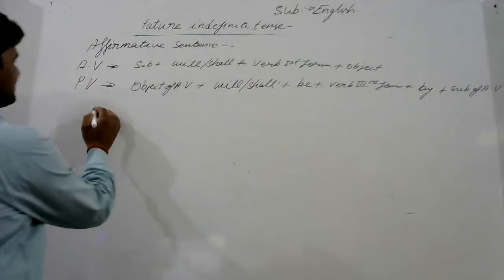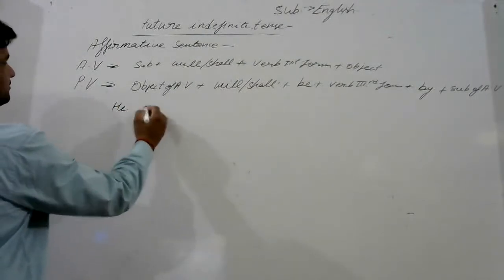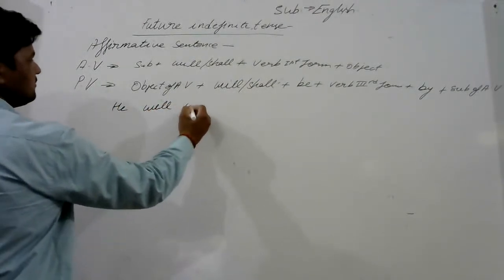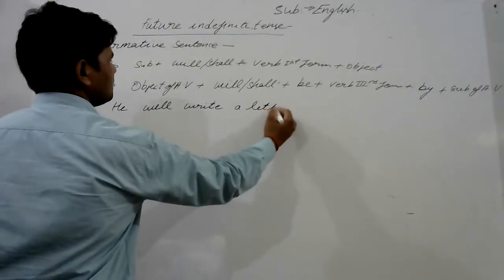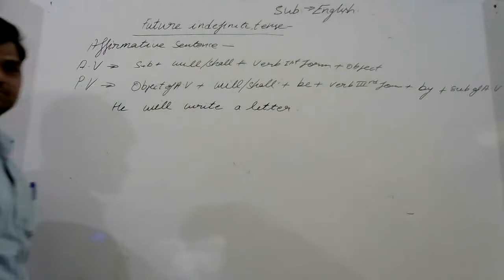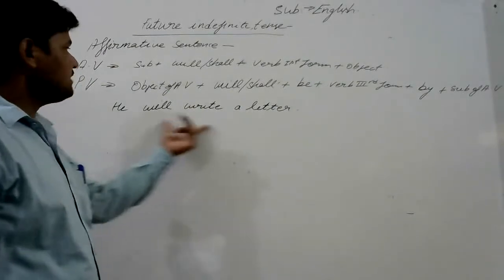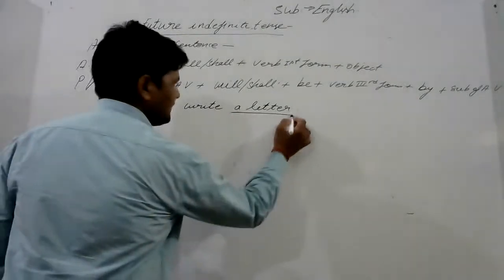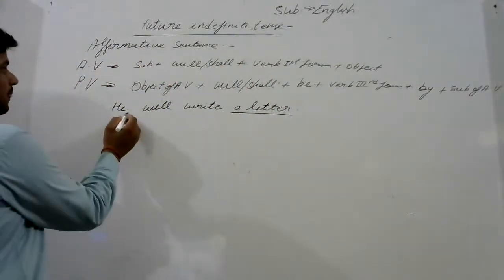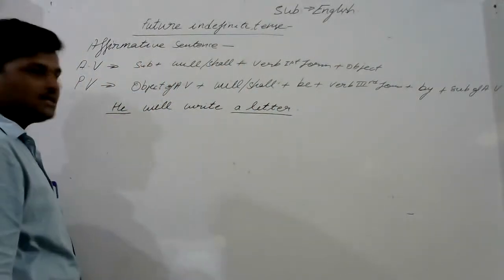Let me take the first sentence. He will write a letter. At first, a letter is the object here and he is the subject here.